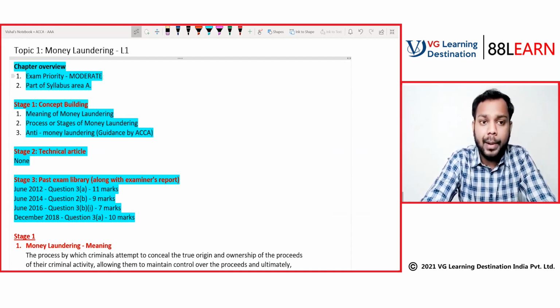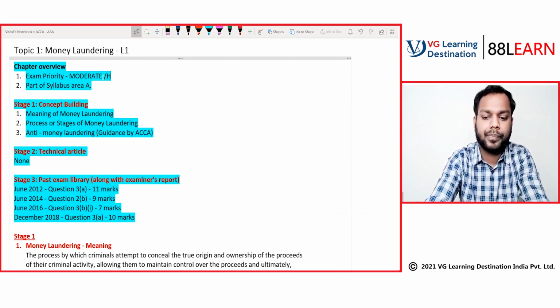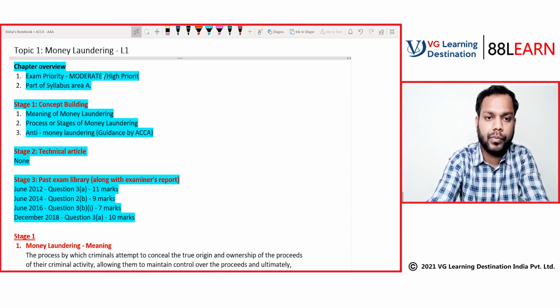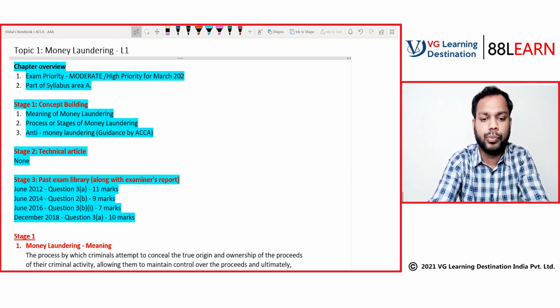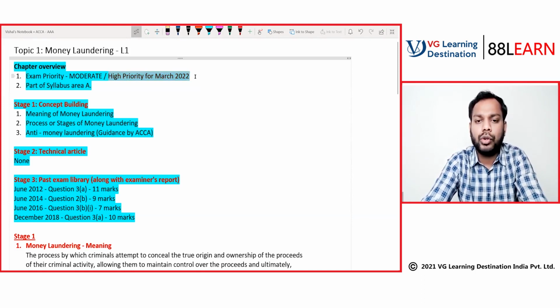So it becomes a high priority for March 2022 basically. We'll also assess the paper that comes for September December 2021. Till March June 21 it has not been asked. September December 21 we will assess whether this has been asked or not, and then yes, it becomes a high priority for March 2022. So you should focus high on this.